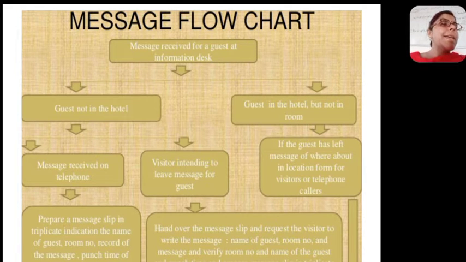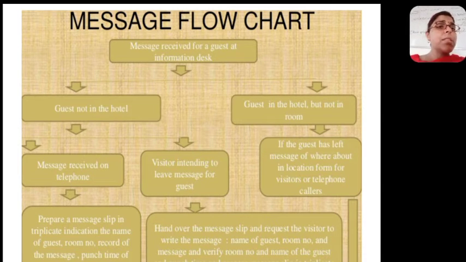That means when the message comes for the guest, you will check whether the guest is not in the room. So you will immediately check the location form, whether the guest has left any location form or not. If there is a location form, you will immediately inform the guest.